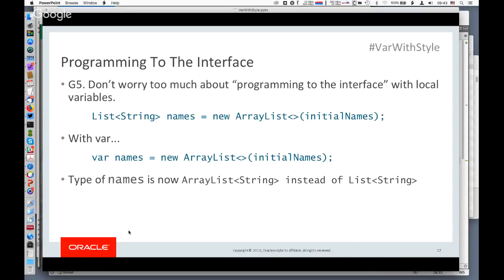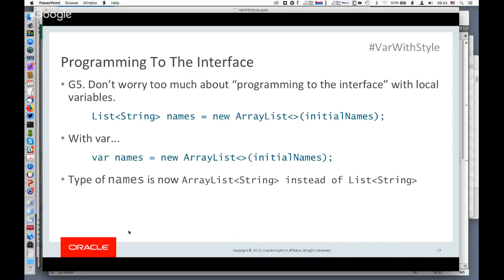All right, so let's look at this first line here. Here we declare a list of string called names, and we initialize it to an array list from some initial set of names. Now, if we replace the explicit type list of string with var, this works fine, probably. But there's a subtle difference here. The names variable is now inferred from what's on the right-hand side, and the right-hand side is array list of string and not list of string. That's different from the first line of code above.